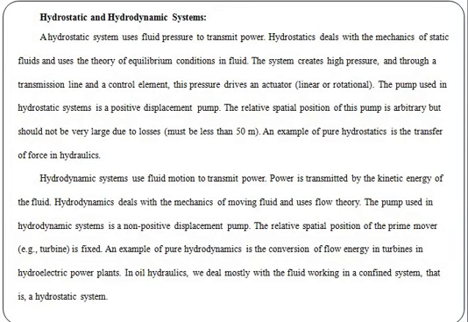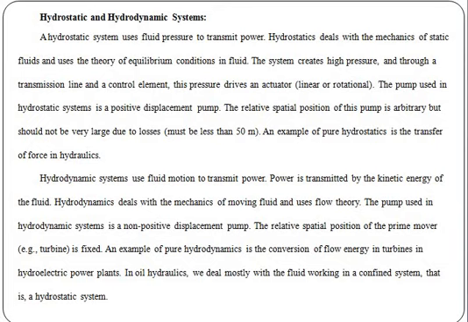Next, hydrodynamic systems use the fluid to transmit power in motion. Power is transmitted by the kinetic energy of the fluid in a hydrodynamic system.